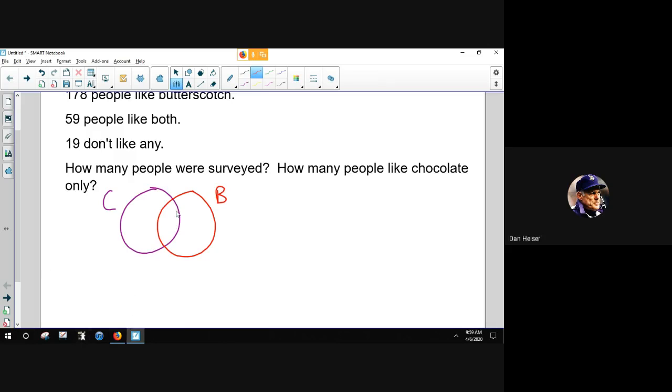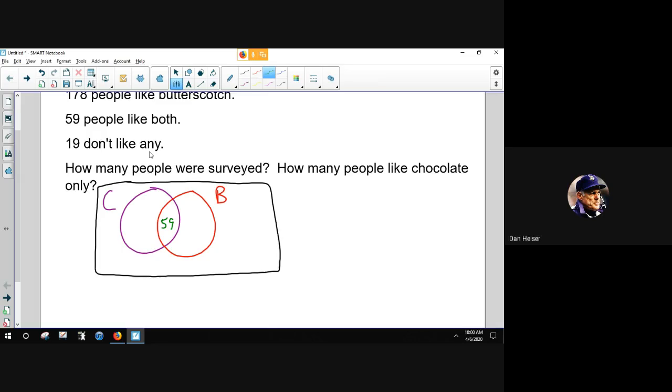This area where they meet is where they overlap, and that's where this value goes. 59 people like both. In other words, 59 people are in both circles at the same time. We also tend to draw a box around those circles, because here we have 19 people that don't like either one.